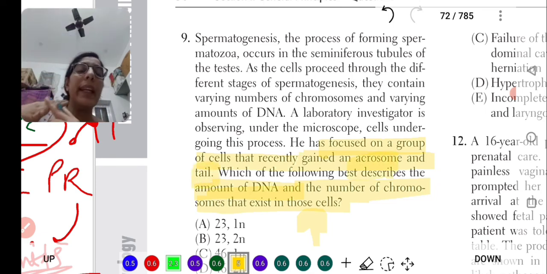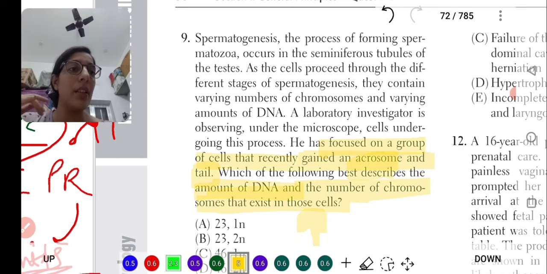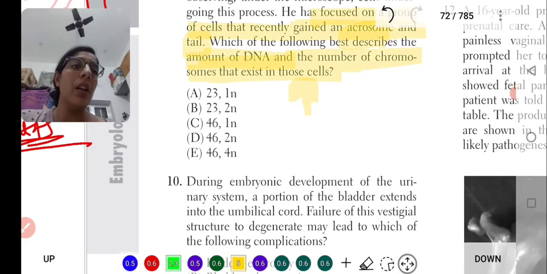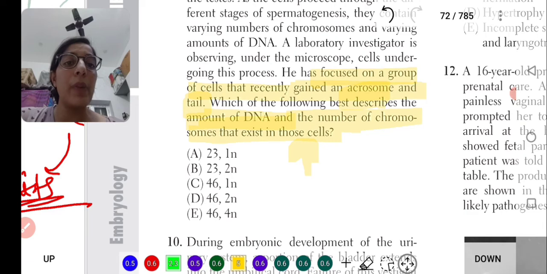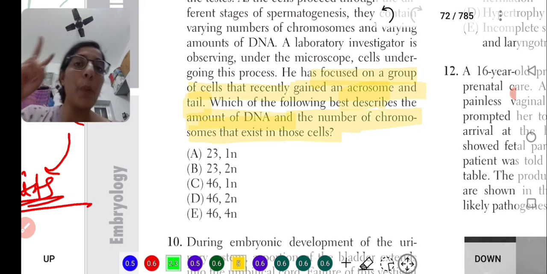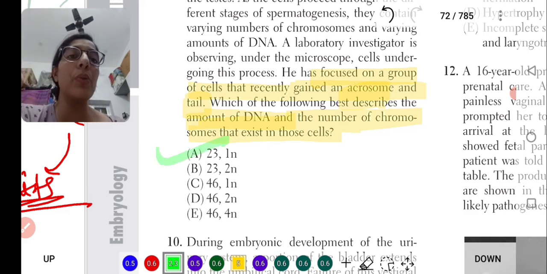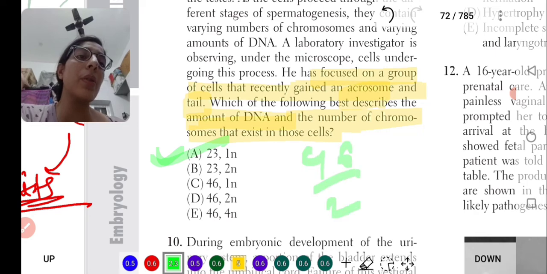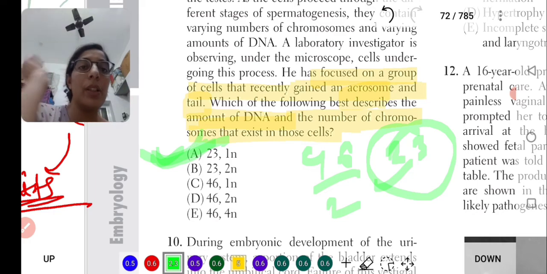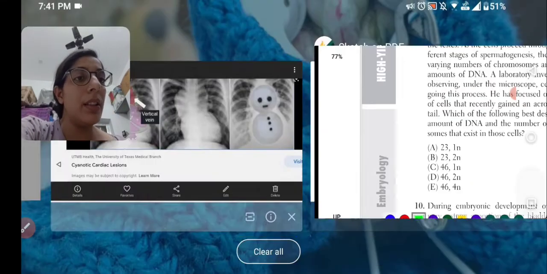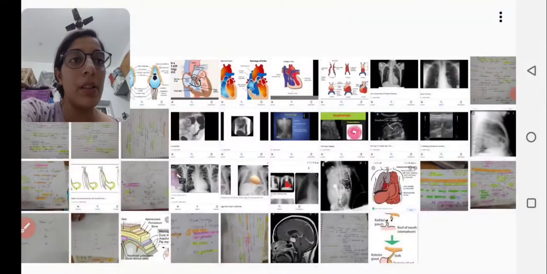So the chromosomal material is in the sperm containing a haploid set. For haploid we use N. There are 2 options related to N, but what happened? We are dividing the number of chromosomes from 46 to 23, so the answer will become 23, 1N.